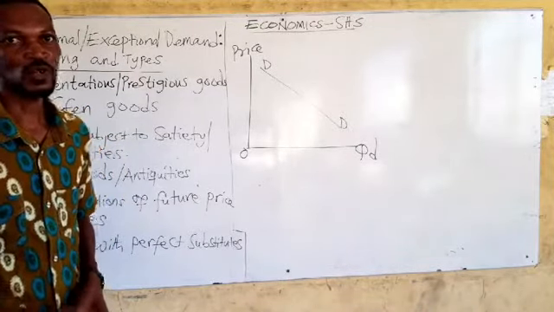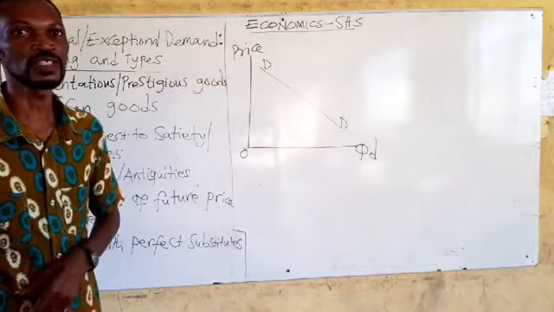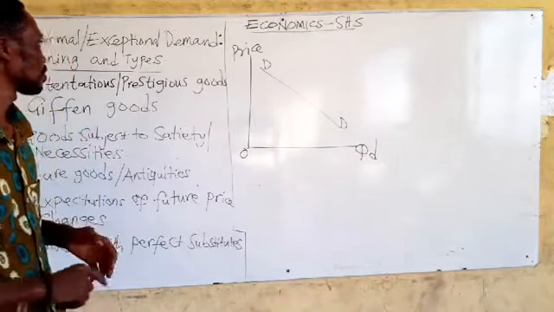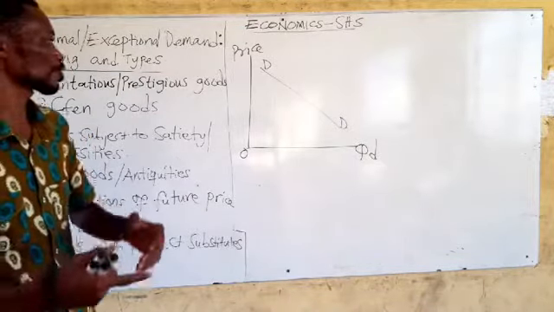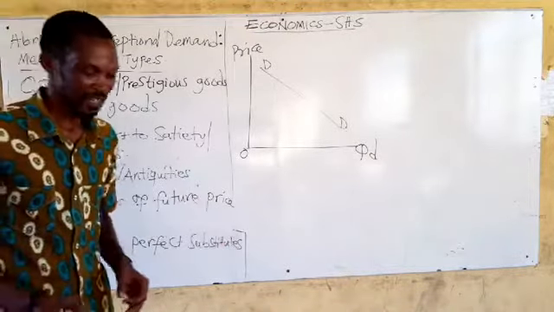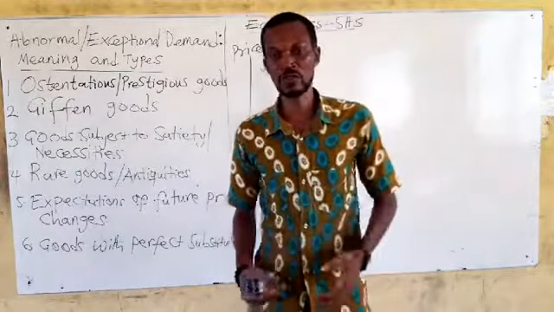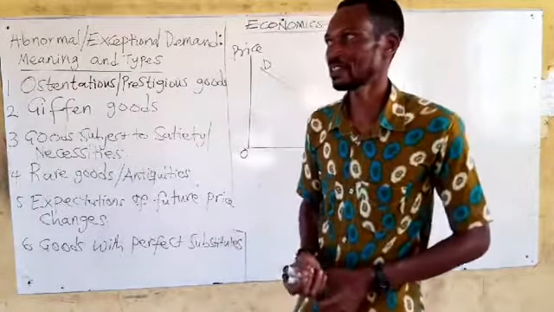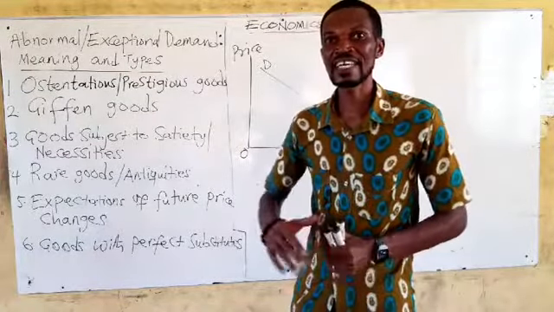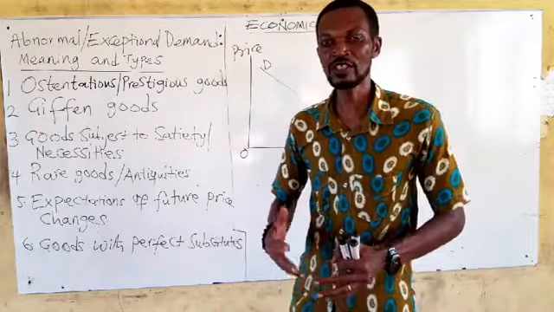Another name you can give it is prestigious goods or luxurious goods. Luxurious goods, prestigious goods, ostentatious goods. You can say ostentation. Okay, so what is a prestigious or ostentatious goods? What do we mean by that? You see, there are commodities that have a certain status attached to them. It's a commodity of a class.